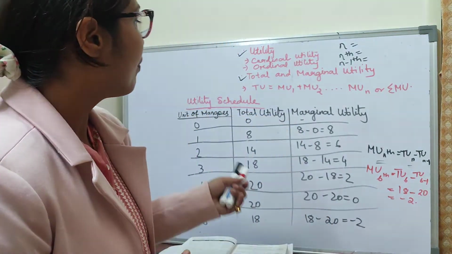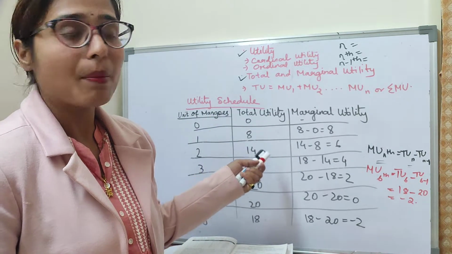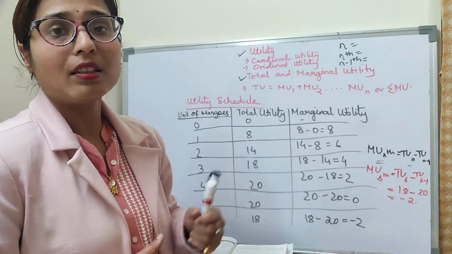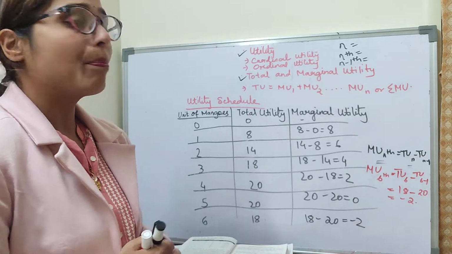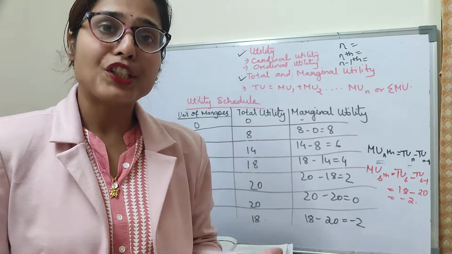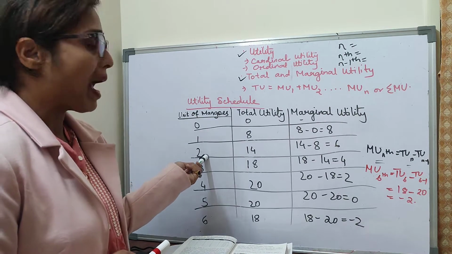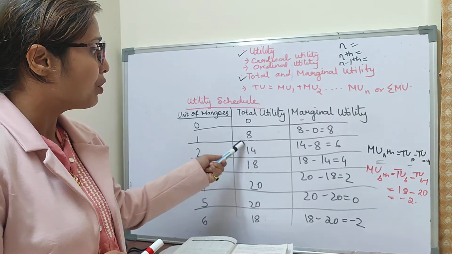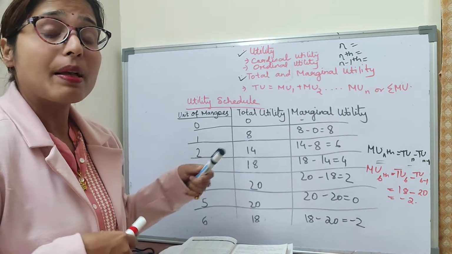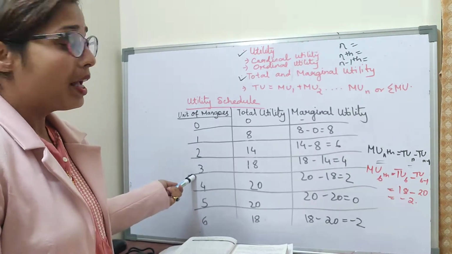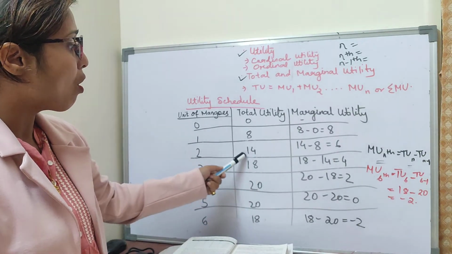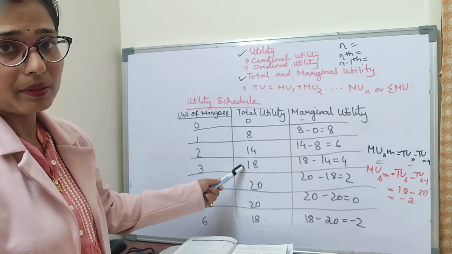Now with the help of a given table, let us understand a person's total utility and marginal utility. A person buys mangoes each day. Suppose a person consumes 2 mangoes, he derives the total utility of 14 utils. Now suppose he consumes 3 mangoes, he derives the total utility of 18 utils.